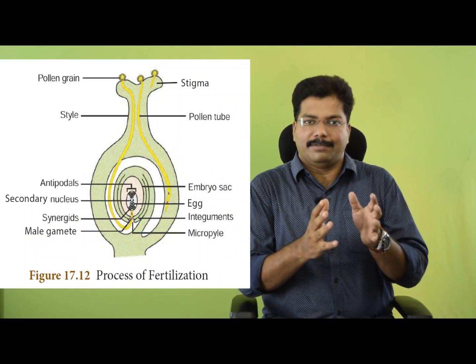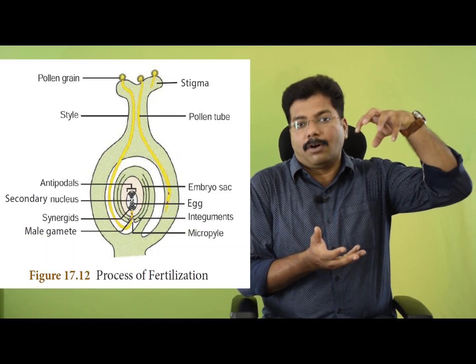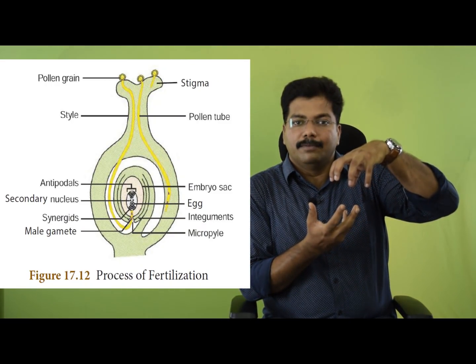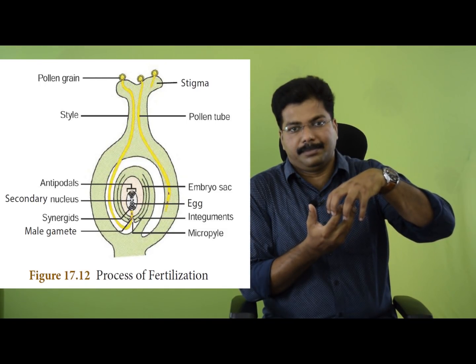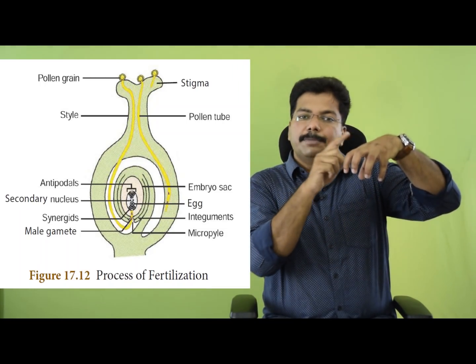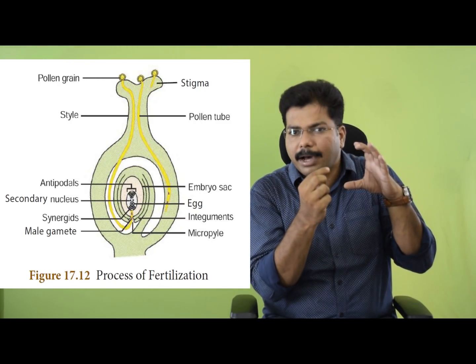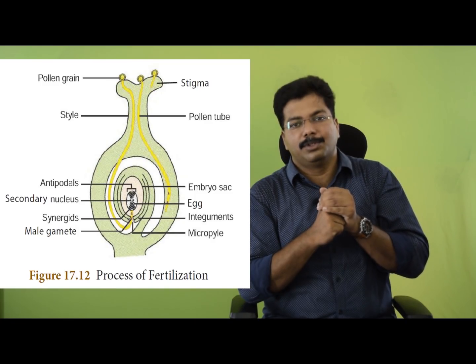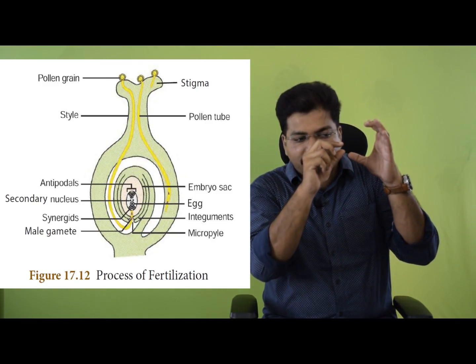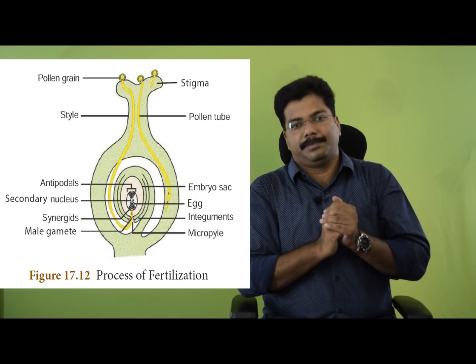Step number 2 is fertilization. That means fusion of male and female gametes. How does it happen? Let's see them one by one, step by step. The first step itself is that the pollen grain which falls on the right stigma will start germinating. This pollen grain has a strong hard shell, the exine, that has a minute pore. Through this pore, the germination of a pollen tube happens.